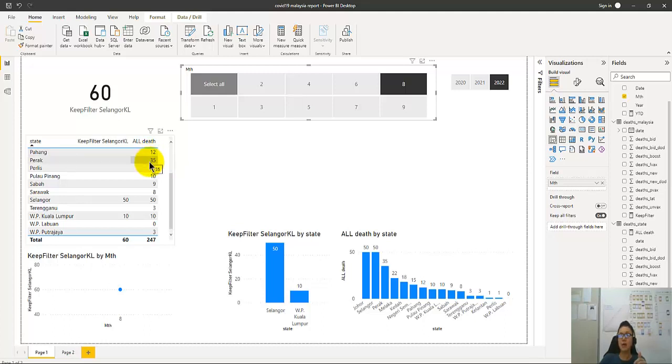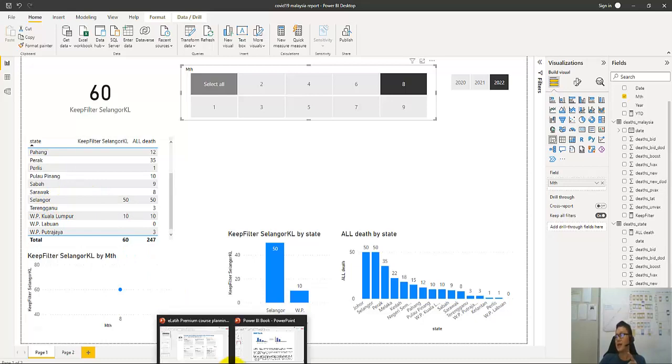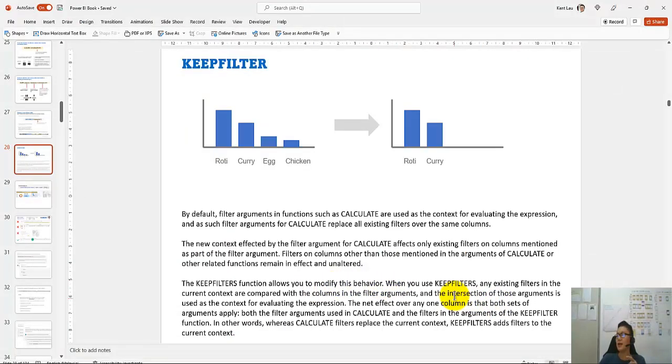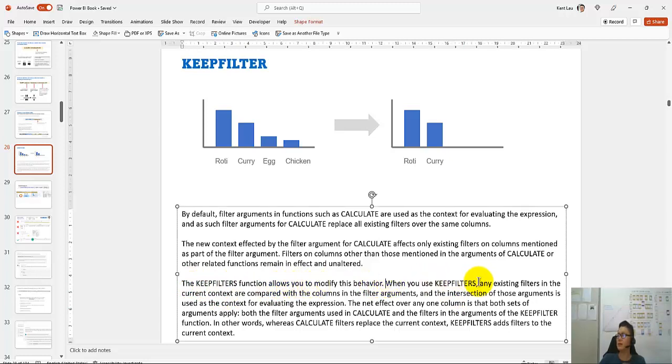If you use KEEPFILTERS, that is the reverse. It will only show Selangor if it matches, that is, if it intersects. This is what I explained here: the KEEPFILTERS function allows you to modify this behavior. When you use KEEPFILTERS, any existing filters in the current context are compared with the columns in the filter arguments, and the intersection of these arguments is used as the context.